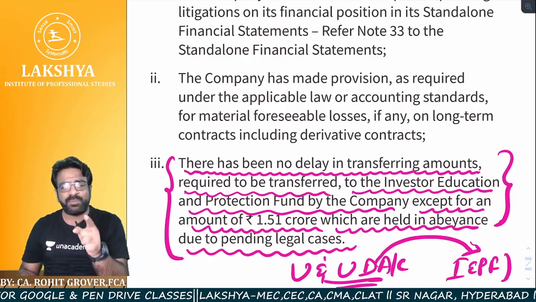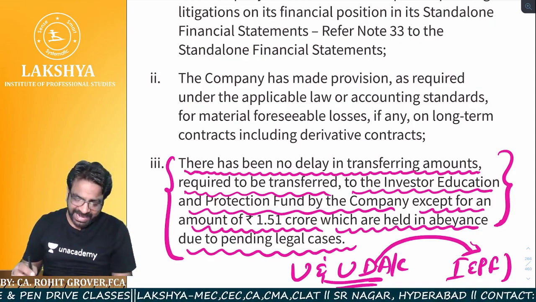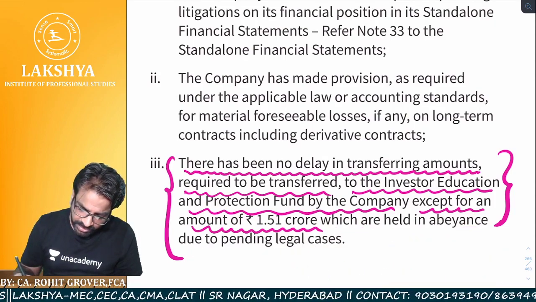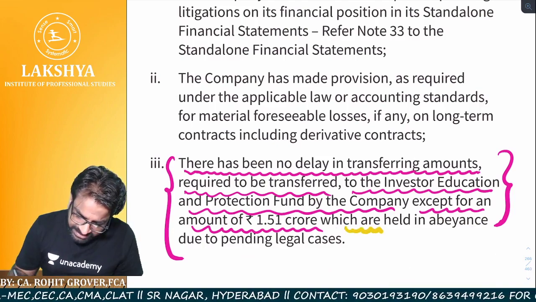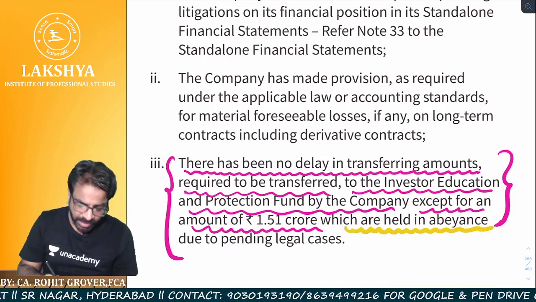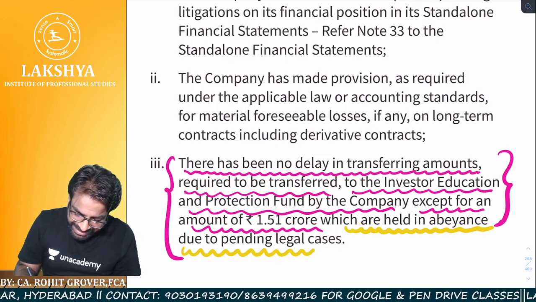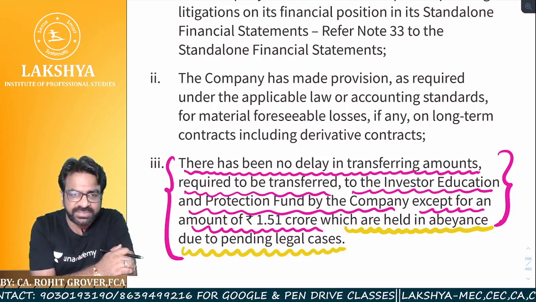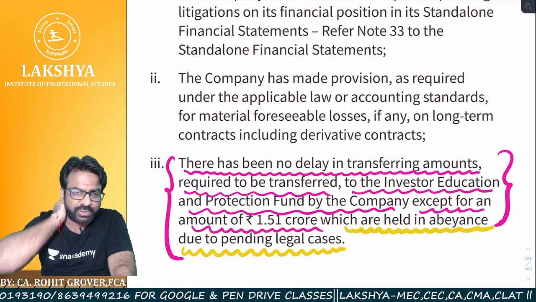So what is this 1.51 crores of dividend? It is that dividend amount which is held in abeyance. Abeyance means what? It is still held in the unpaid and unclaimed dividend account due to the pending legal cases. I hope everyone is crystal clear so far, whatever has been told to you.